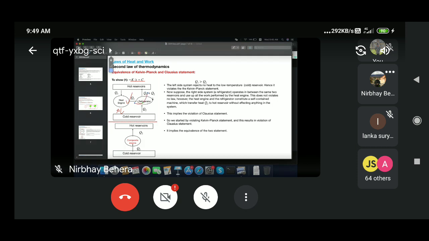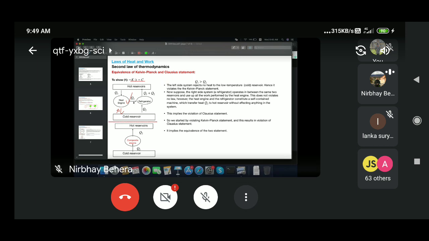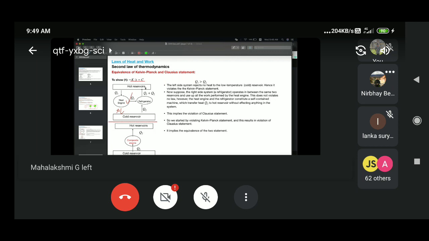No, they are working in the same system or within the same reservoirs. In the first heat engine, whatever heat it absorbs, it converts into work without rejecting any heat, and that work I am using for the refrigerator to extract heat from the cold reservoir to the hot reservoir. So this is basically a composite engine, you can say.